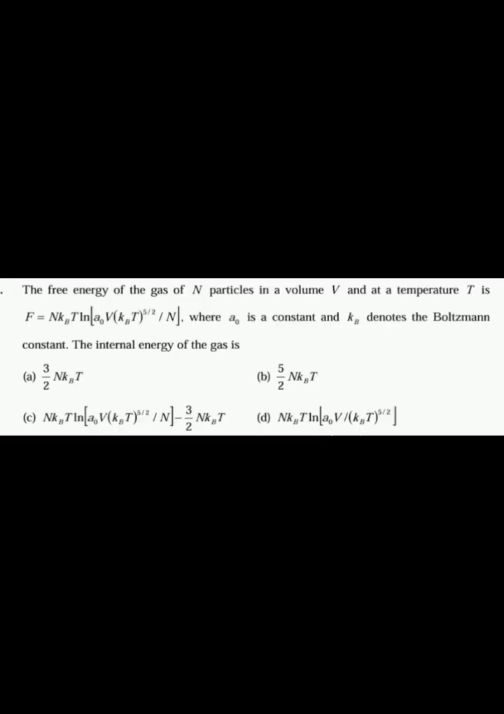The next question is, the free energy of a gas of n particles in a volume V and temperature T is F is equal to n kB T into ln of [A0 V (kB T)^(5/2) / n], where A0 is a constant and kB denotes the Boltzmann constant. The internal energy of the gas is dash.